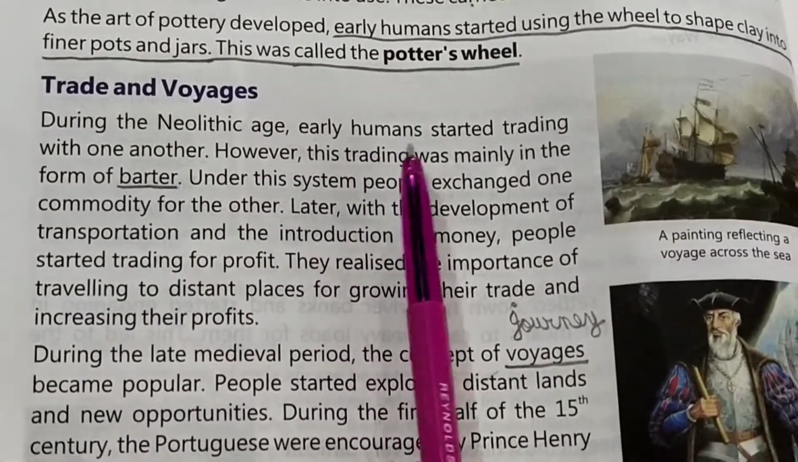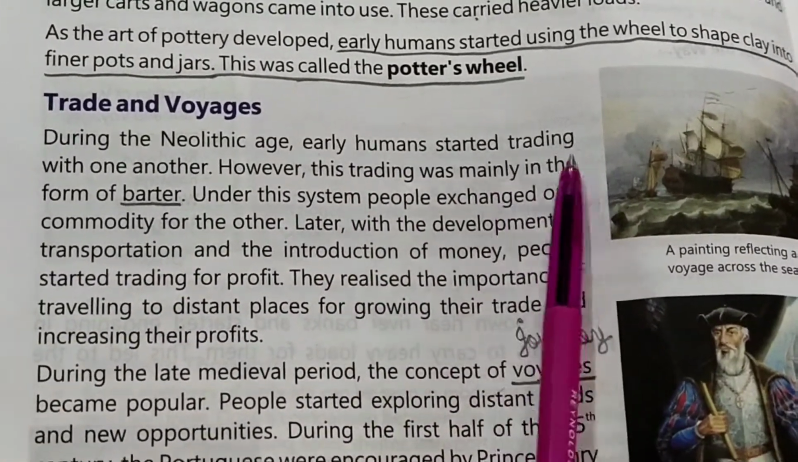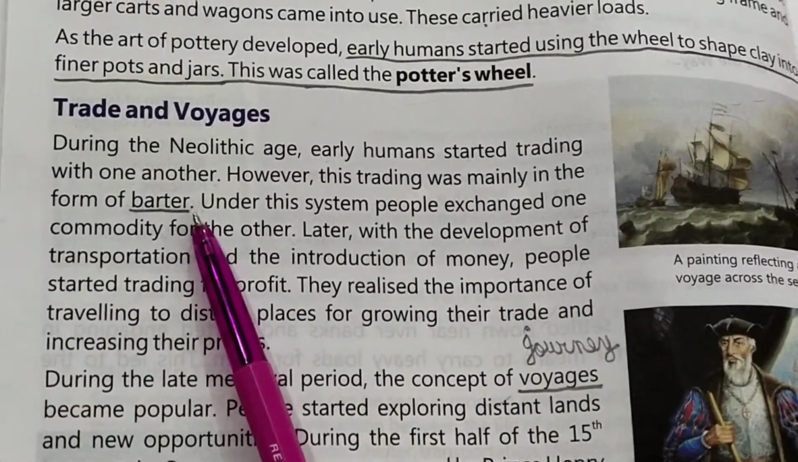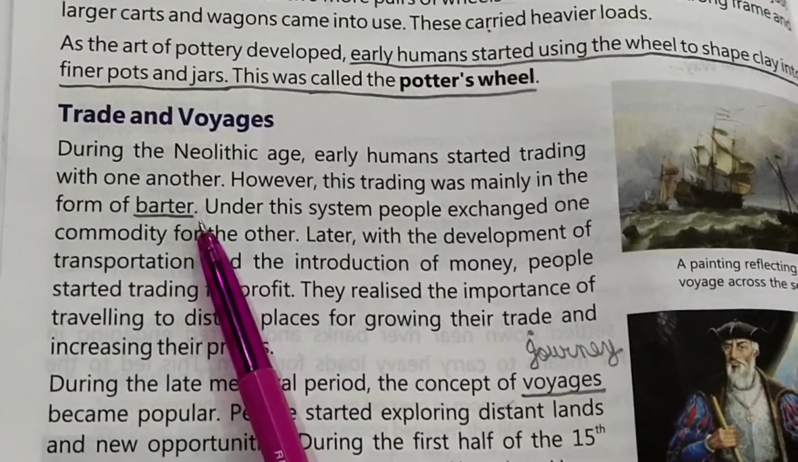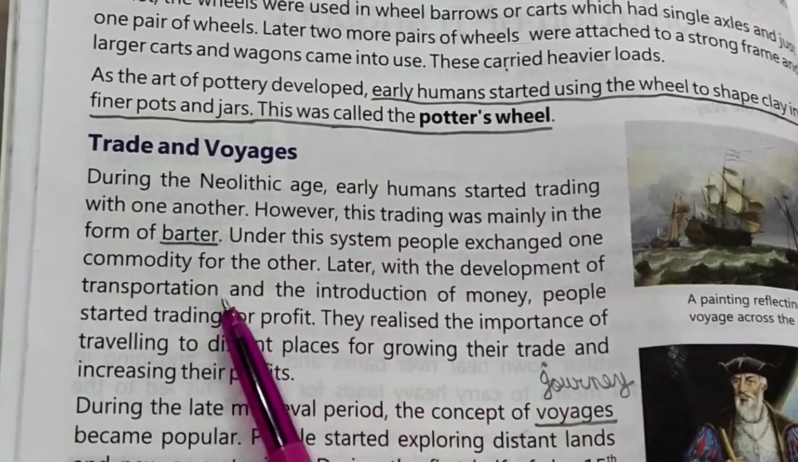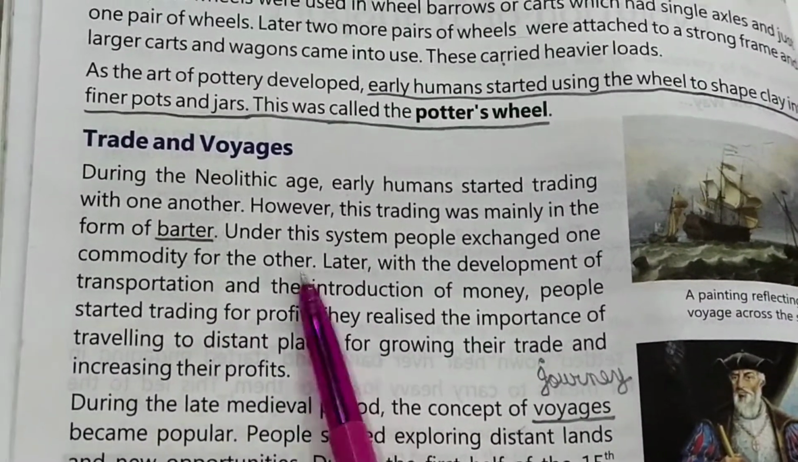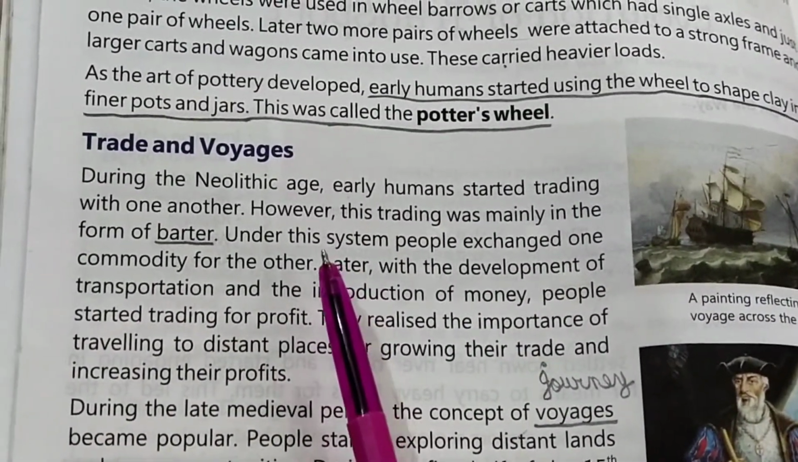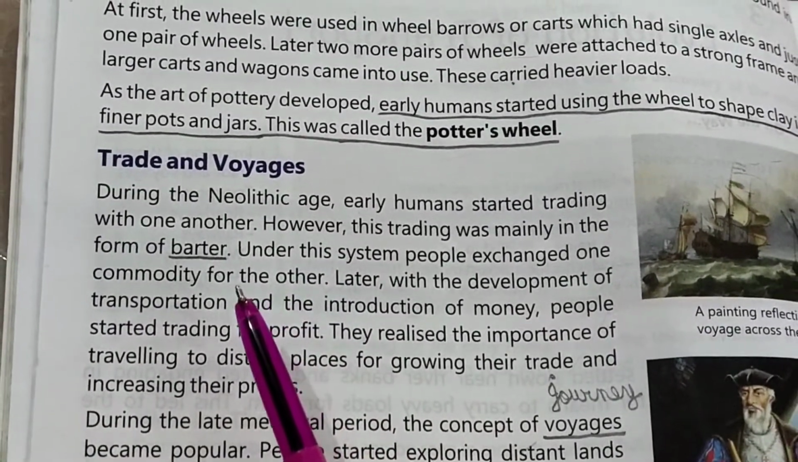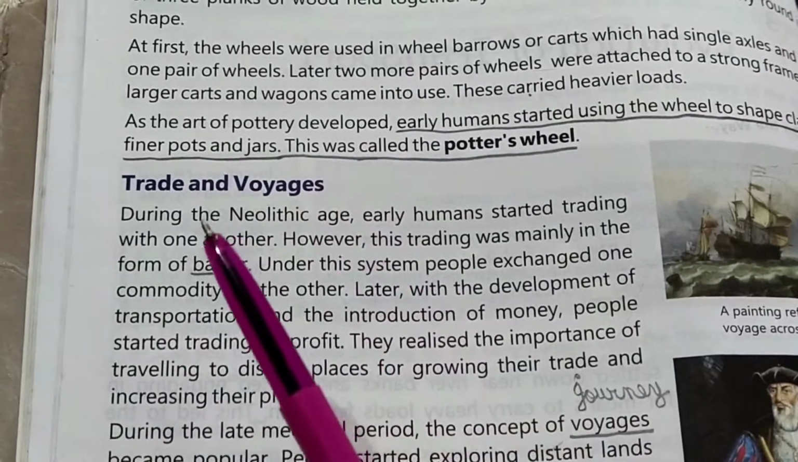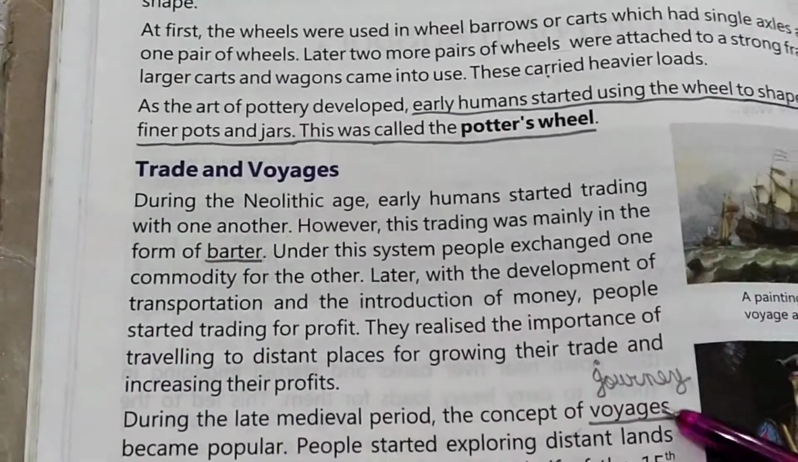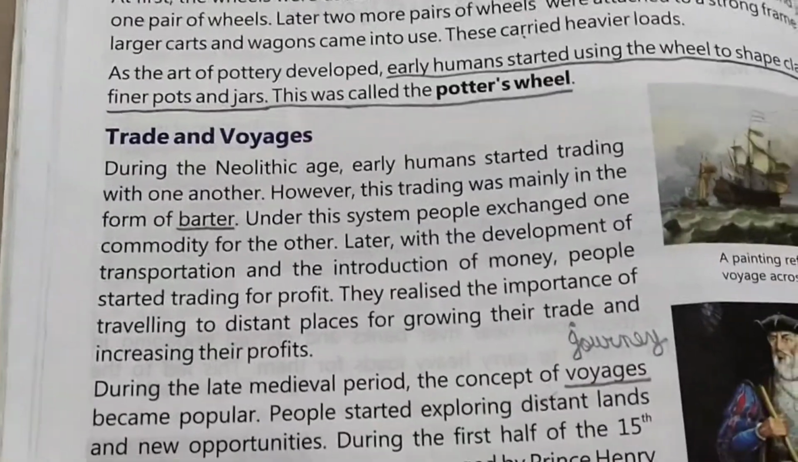During the Neolithic age, early humans started trading with one another. Earlier, we traded with the barter system. Barter system means exchange of goods. Under this system, people exchange one commodity for another. Suppose somebody wants rice, what will he or she do? She will give something else, may give wheat to the other person and take rice from him.